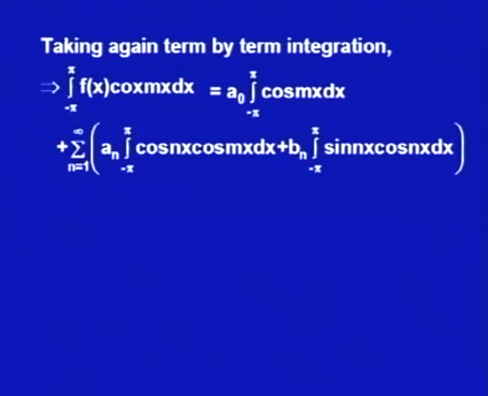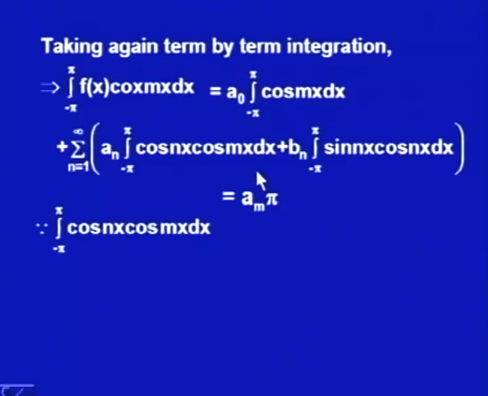Now, integrate it. The first term: just now we had seen that integral from minus pi to plus pi cos mx dx is 0 for all integer m. So, this will be 0, and then we have the integrals of cos nx cos mx and sin nx cos mx. The first integral will come as a m times pi. Let us see, we have to integrate these integrals one by one.